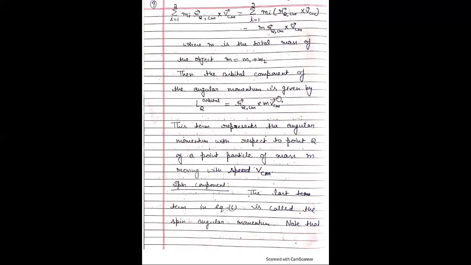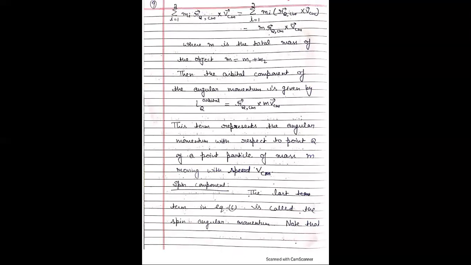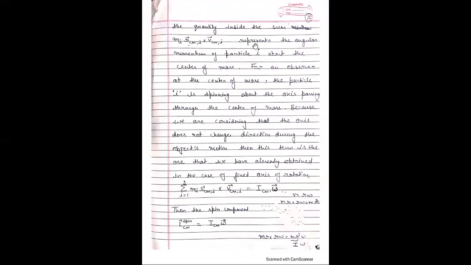This represents the angular momentum with respect to point Q of a point particle of mass m moving with velocity v_CM. Now the second component is the spin component, due to rotational motion, due to spinning motion of the particle about an axis. In equation 6, the last term, the quantity inside the sum, m r_CM,i times v_CM,i, represents the angular momentum of particle i about the center of mass.